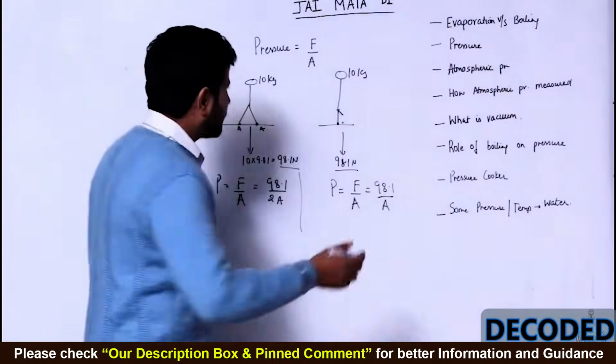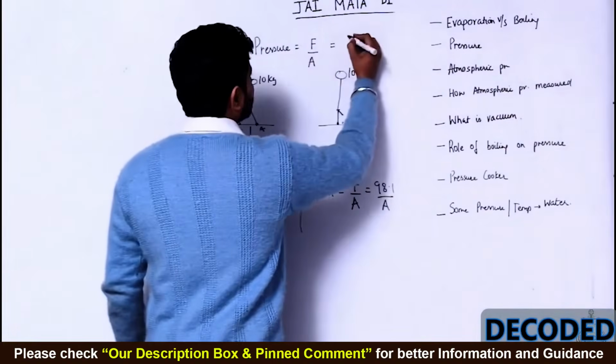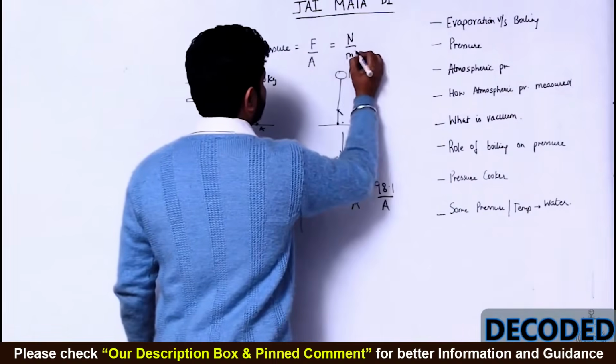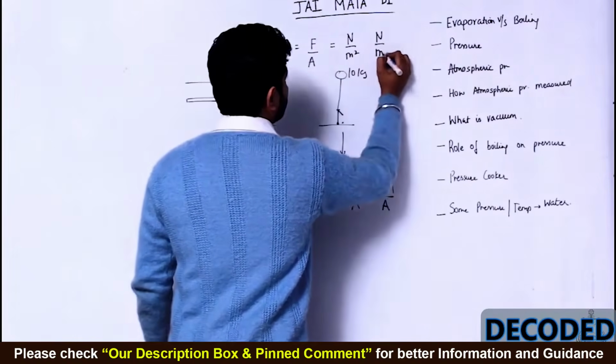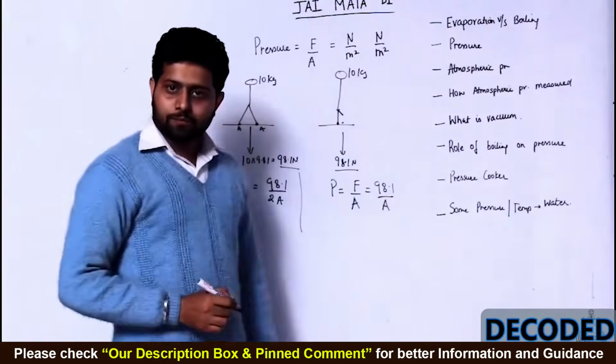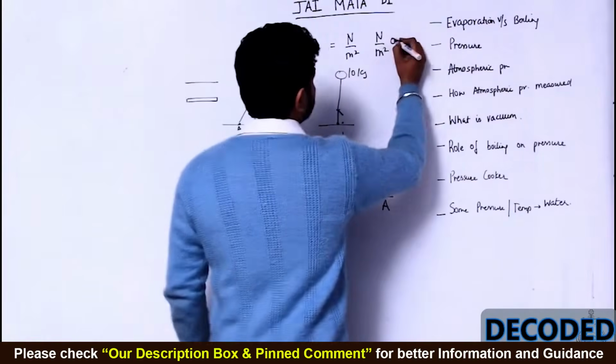Now this is pressure. Let's talk about pressure is force upon area. Force का unit होता है Newton, area का meter square. So it becomes Newton per meter square or Pascal.